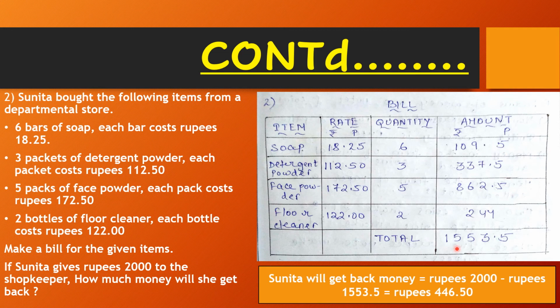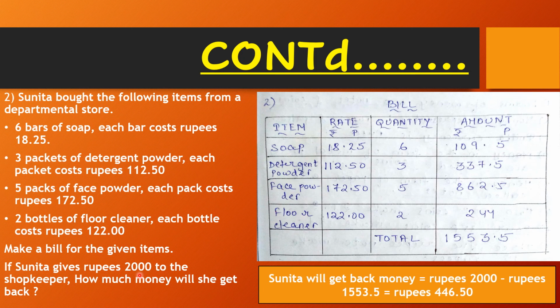Children, as per the given question, Sunita gives 2000 rupees to the shopkeeper. We need to find how much money she will get back. From the question, we know that Sunita has given 2000 rupees to the shopkeeper.